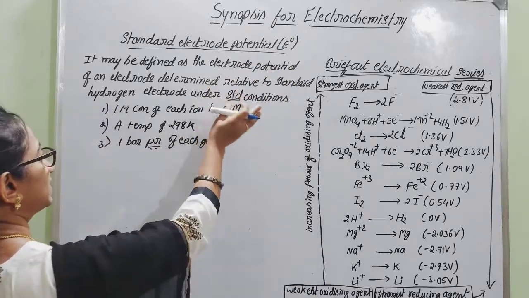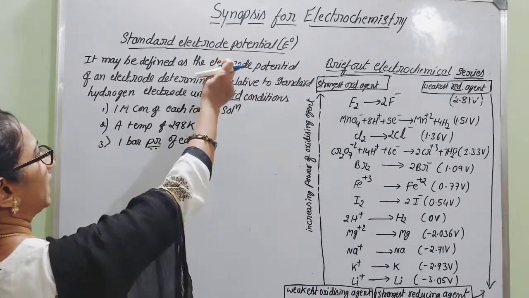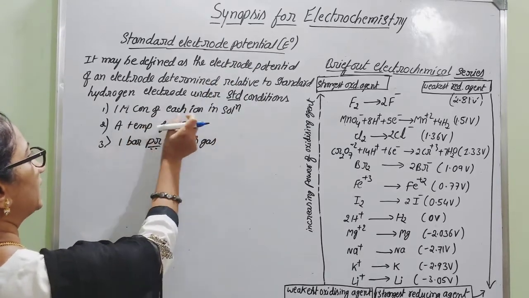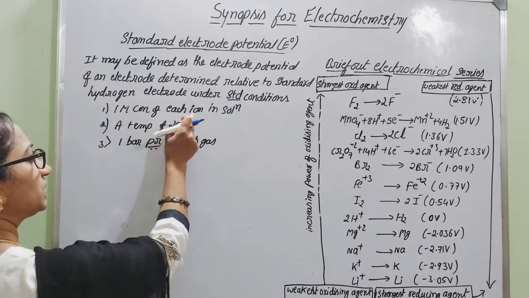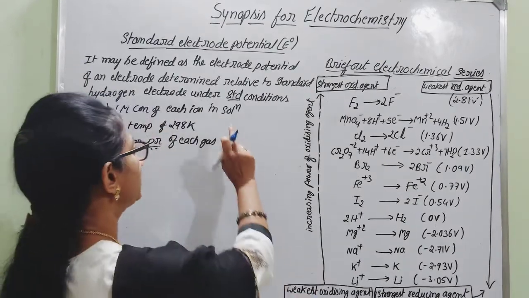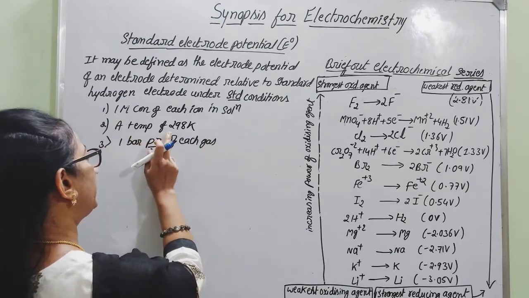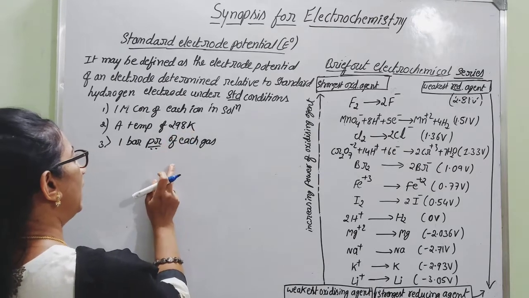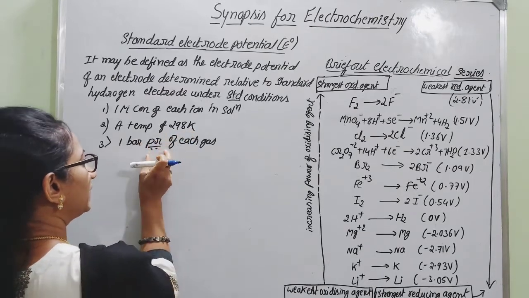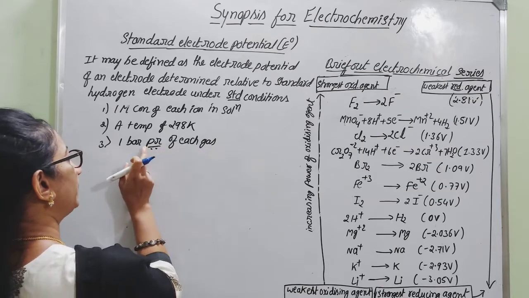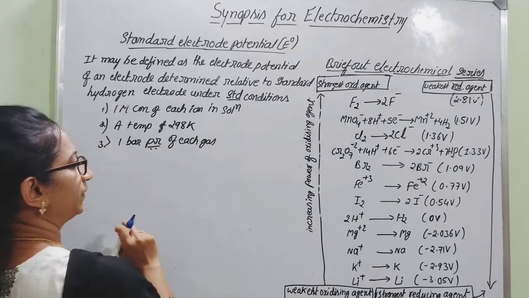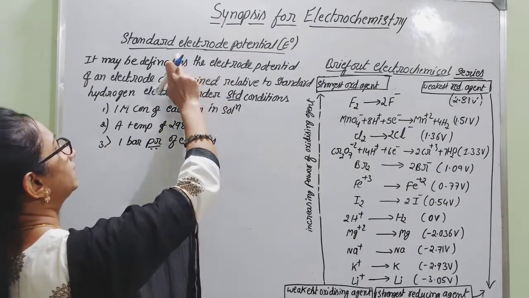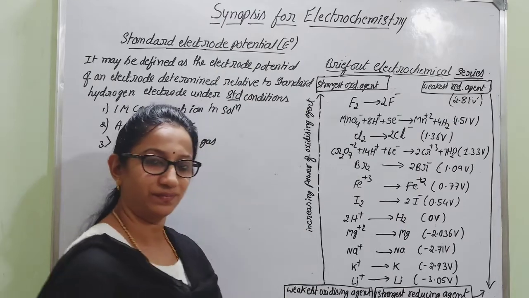For the determination of the standard electrode potential, certain conditions are required. Which are those conditions? In the cell, we have to maintain a 1 molar concentration of the ions in the respective solutions, and we have to maintain the temperature exactly at 298 Kelvin. If the cell contains a gas, then we have to maintain 1 bar pressure. These are the conditions we need to maintain to get the standard electrode potential.